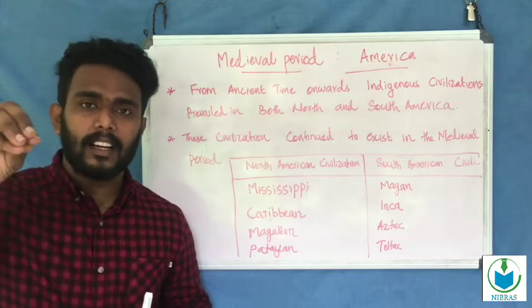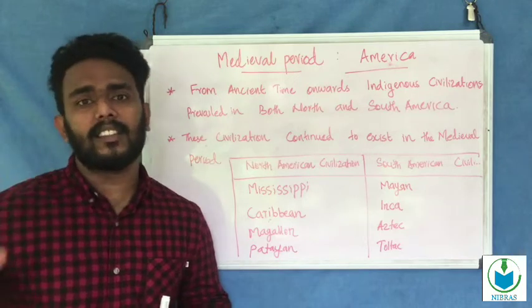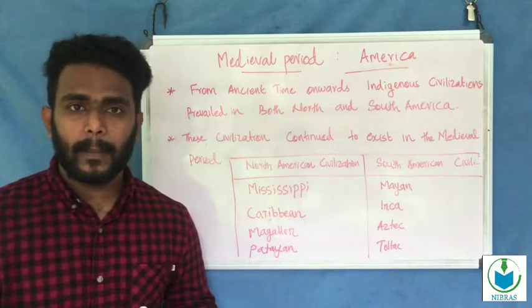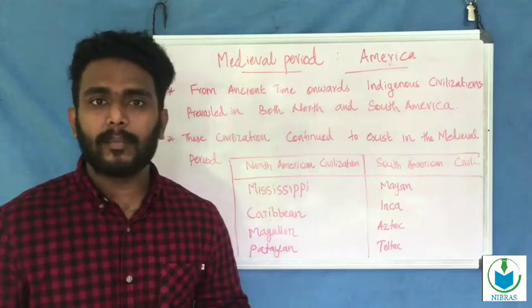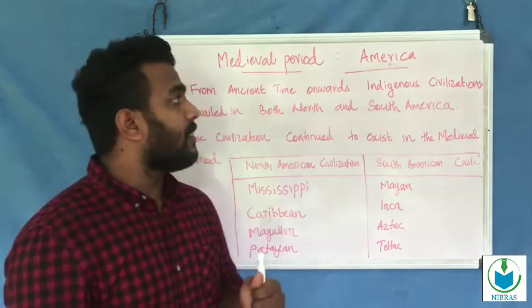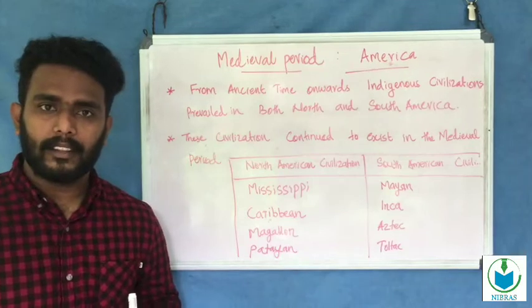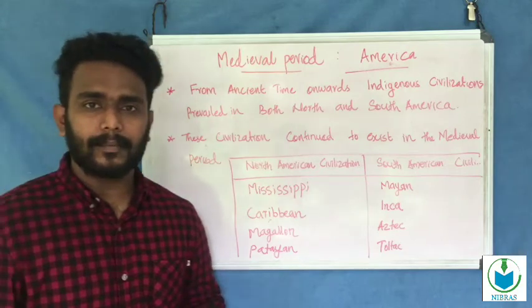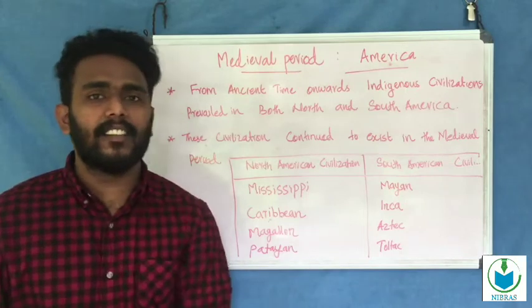In the previous class, 8th standard, we discussed some of the civilizations in the world. We know the Indus Valley civilization, the Egyptian civilization, and the Chinese civilization. These are civilizations that prevailed in the world. That type of civilization also existed in North America and South America. Here, the civilizations are indigenous civilizations.